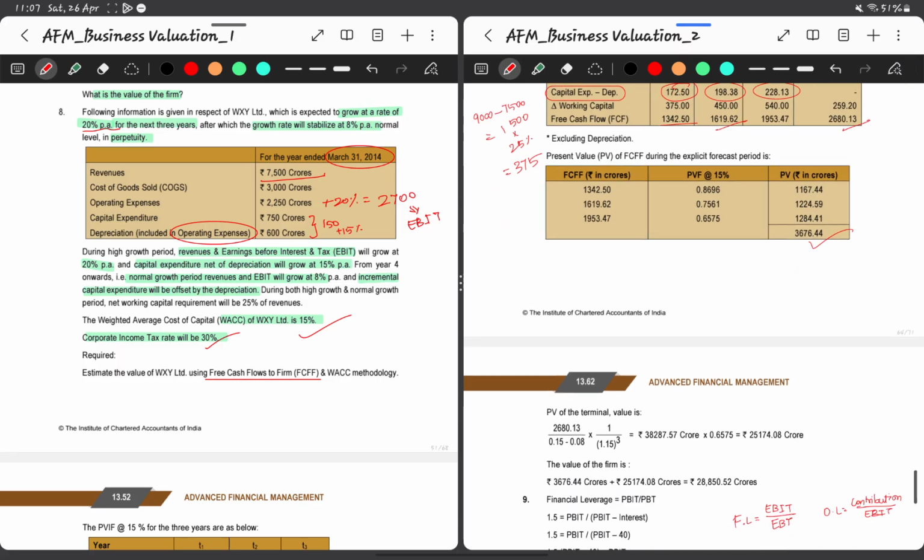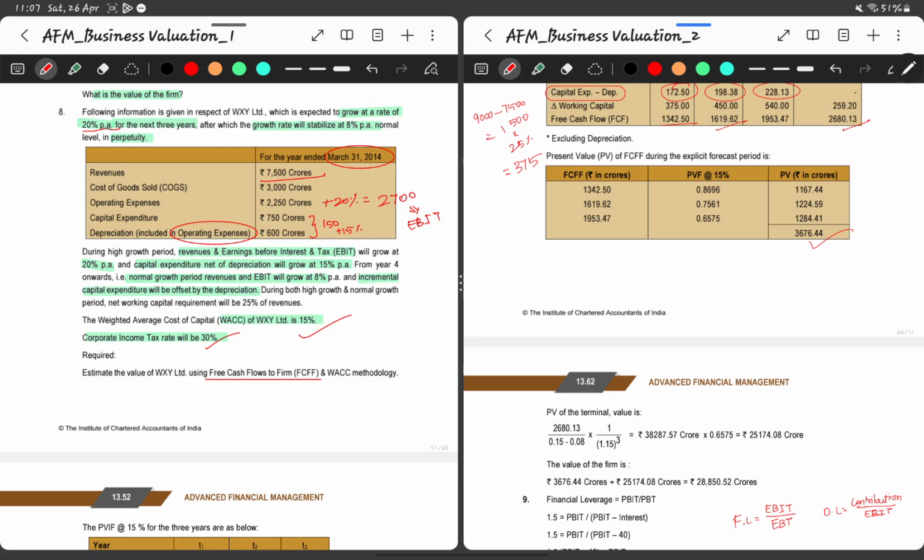So this divided by KE minus G. So the formula will be FCFF divided by KE minus G will give us the terminal cash flow, and this terminal cash flow is at the end of third year, hence we have to discount it by 3 years present value factor.